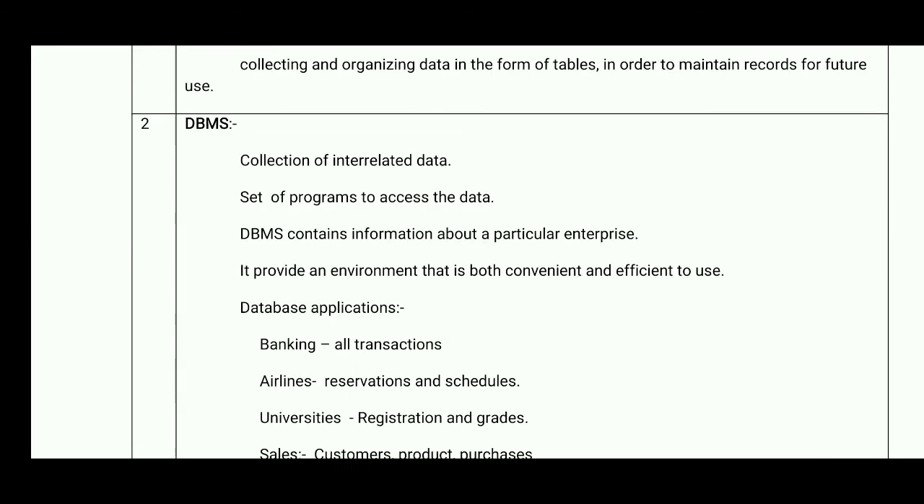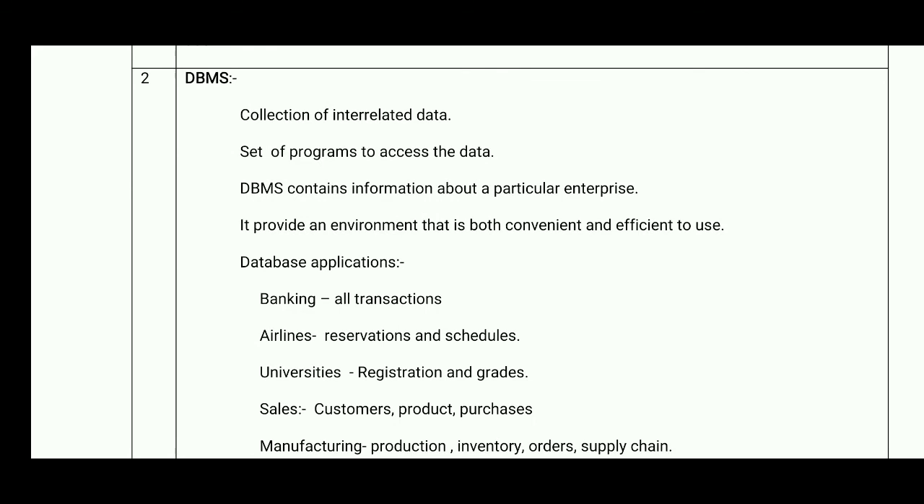So let us see what a DBMS is. It is a collection of interrelated data and a set of programs to access the data. A DBMS contains information about a particular enterprise. For example, a specific DBMS contains information about a specific school, a specific hotel, a specific library, etc. It provides an environment that is both convenient and efficient to use.